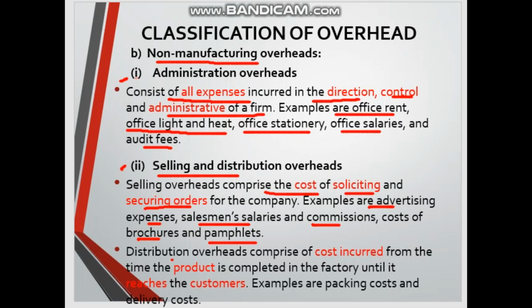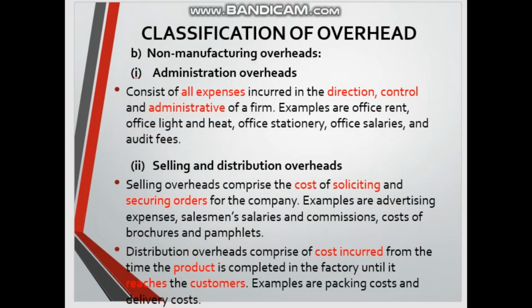What about distribution? Distribution comprises the costs incurred from the time the product is completed in the factory until it reaches the customer. Distribution overhead refers to how we are going to distribute the product to customers, including the packaging and the delivery cost.